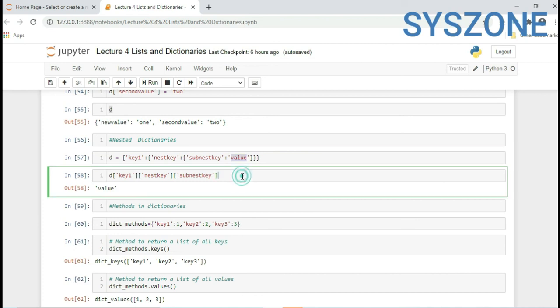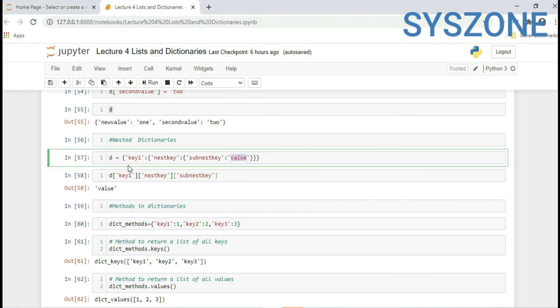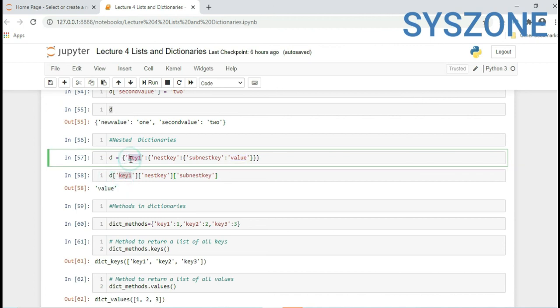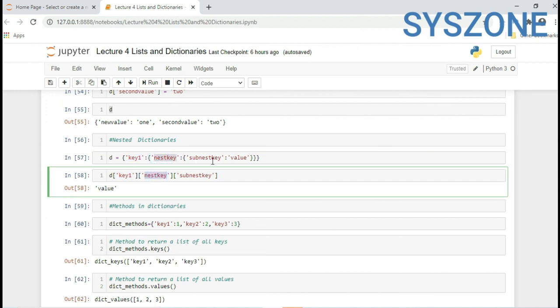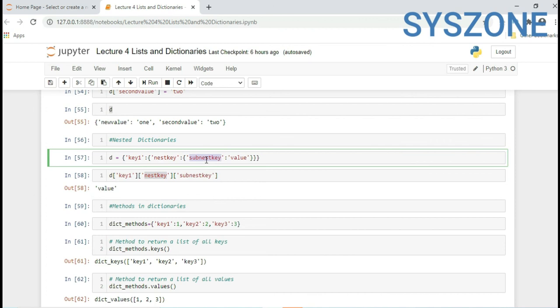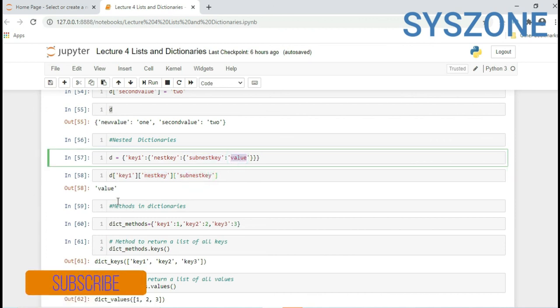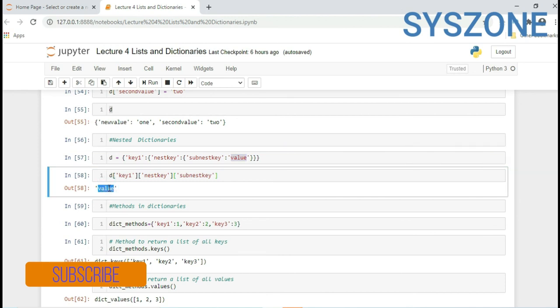If you want to extract this value, how can you? First, the dictionary name, the first key, then the second key, the nested key. Now from here, this is my third key, so that we can get the value. So a dictionary also supports nested dictionaries.